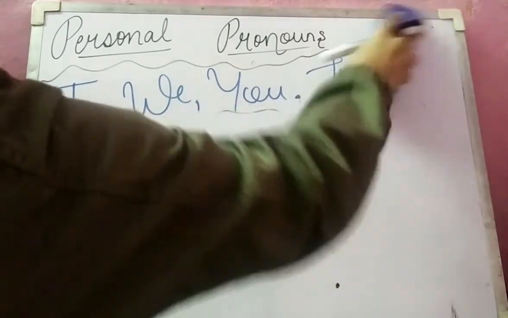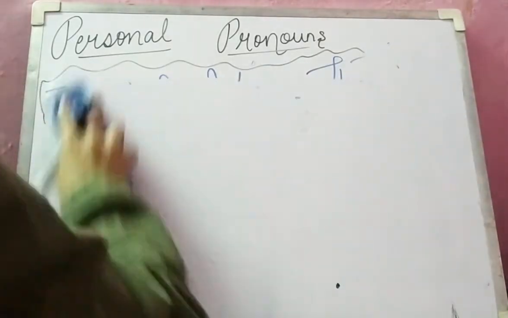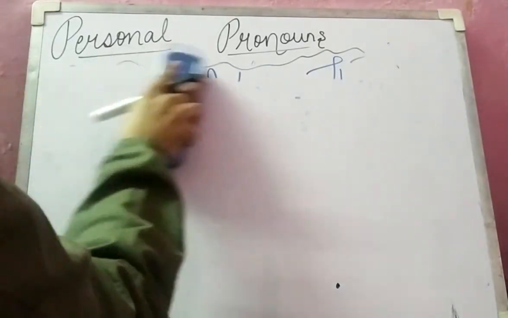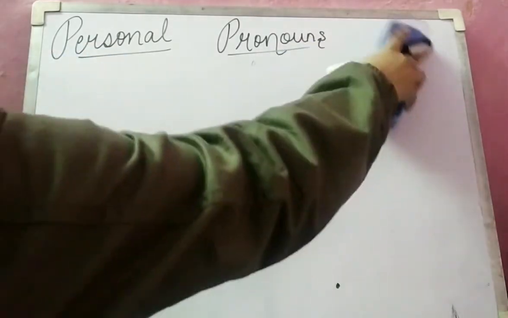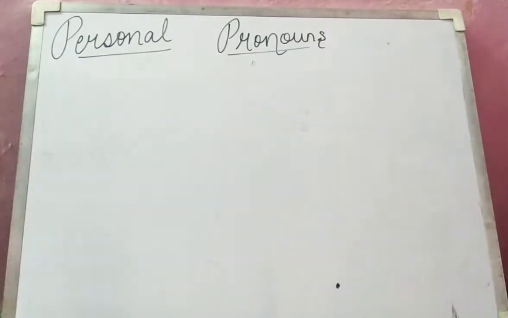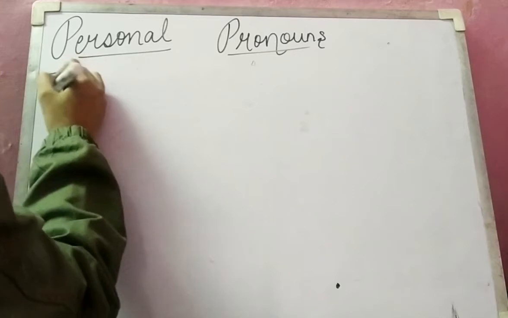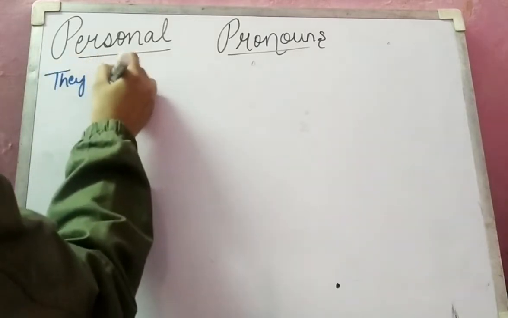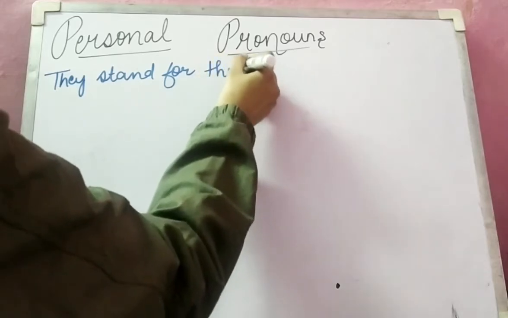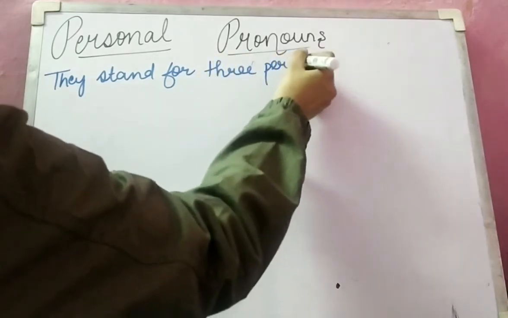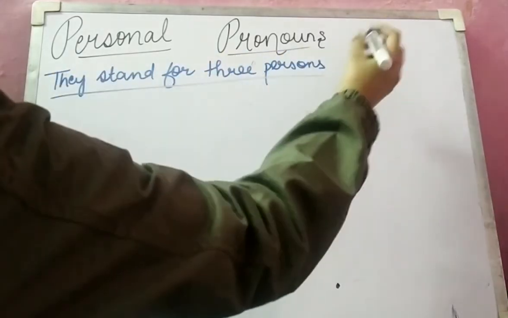Yes, I am correct. These personal pronouns stand for three persons. Now who are these three persons? This is a mystery. ये वो तीन लोग हैं कौन जिसके लिए यूज होता है? They stand for three persons. Okay, let me write this. They stand for three persons. Now who are these persons?